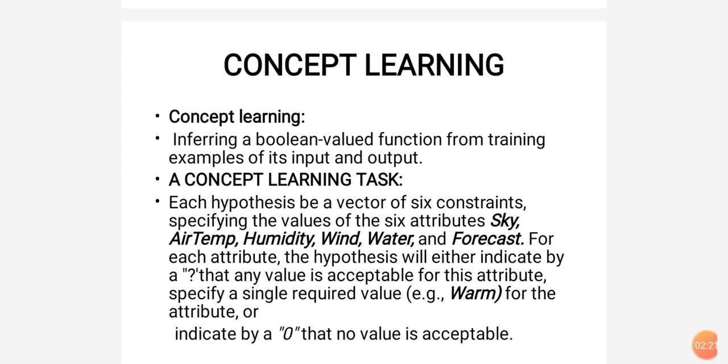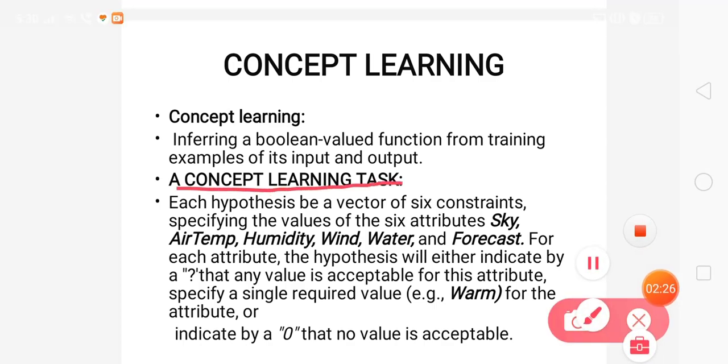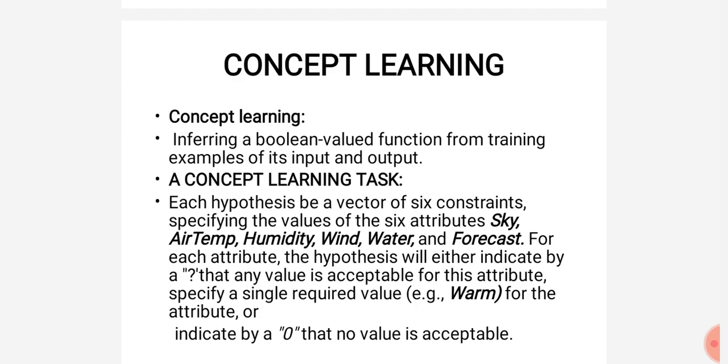Next one. Here is the concept learning task. Here we gave an example which has 6 constraints: sky, air temperature, humidity, wind, water and forecast. By using the values of these 6 attributes, we decide whether a person is playing water sports or not. For that purpose, I am taking one example vector which contains the 6 constraints and specifying the values of those 6 attributes.